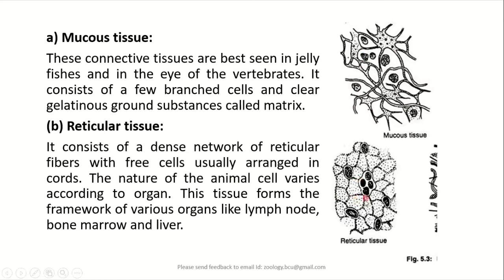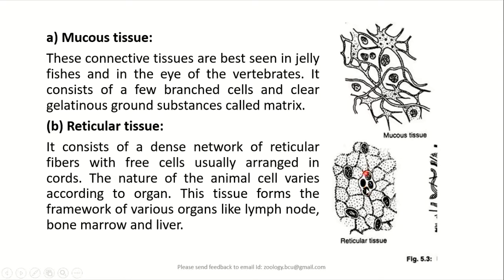Similarly, the second type of tissue is the reticular tissue. It is a relatively dense network of reticular fibers with free cells usually arranged in cords. You must have studied the cords of hepatocytes in the liver.